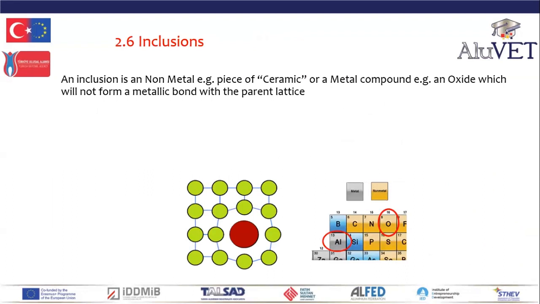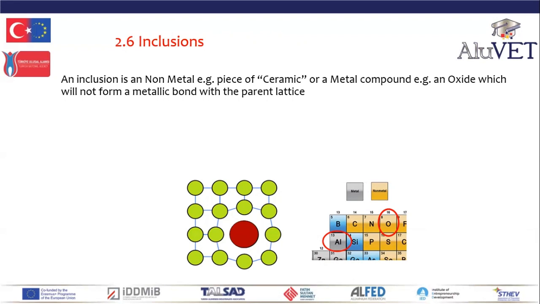So far, we've considered alloying atoms. Alloying atoms substitute for aluminium in the face-centered cube, substitute for aluminium in the grains, and they share the electron clouds. So alloying elements can form the metallic bond with aluminium. They increase the strength of the grains because they distort the grains, they change the strain fields of the grains. So alloying elements form a metallic bond with aluminium, and they change the properties of the aluminium by affecting the lattices of the aluminium.